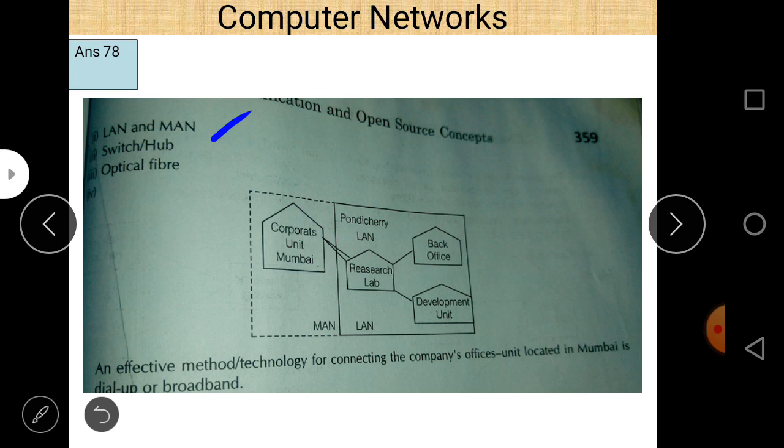First of all, to make this diagram, draw different blocks and draw different line segments connecting these blocks, and after that reduce the distance by eliminating duplication. For example, if there is a path from the research lab to the development unit and from the research lab to the bank office, suppose each is about 100 meters, and to connect the bank office to the development unit it is about 110 meters.